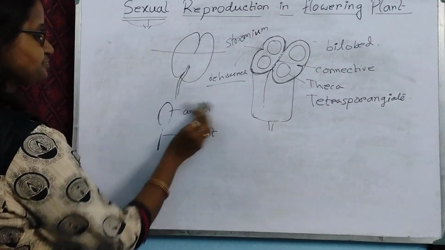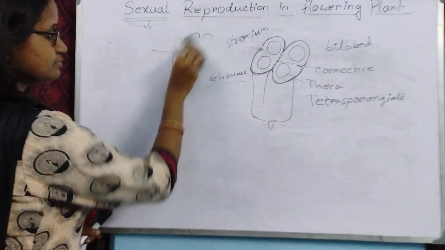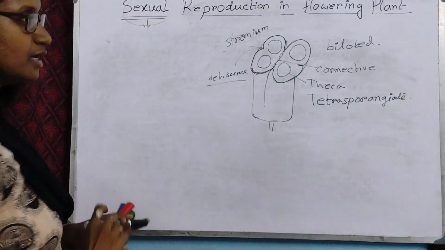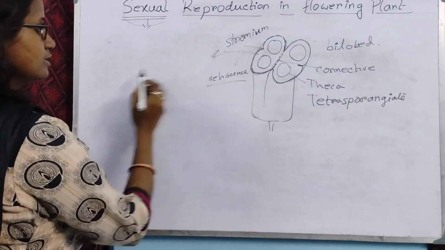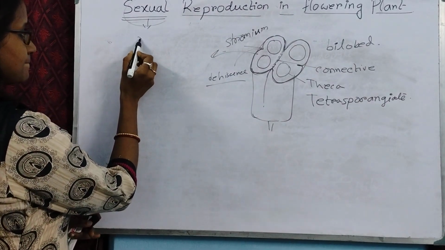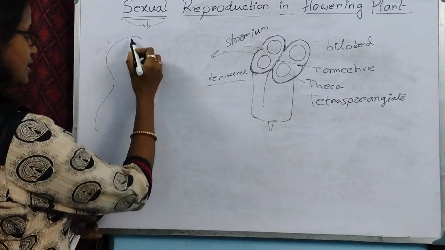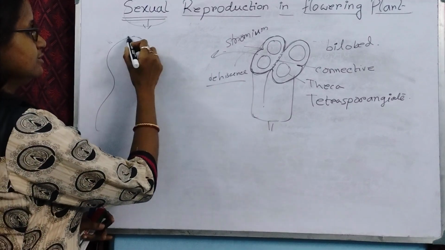Let's see. I am highlighting this part only.